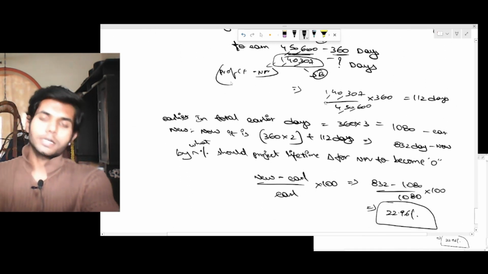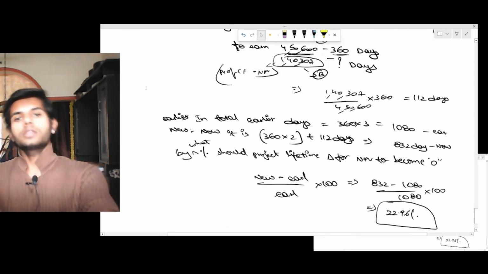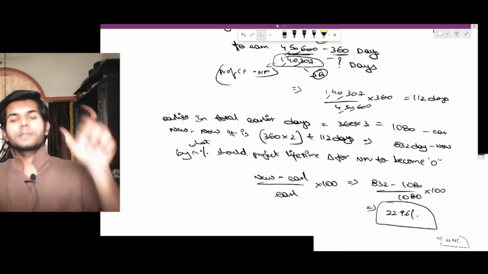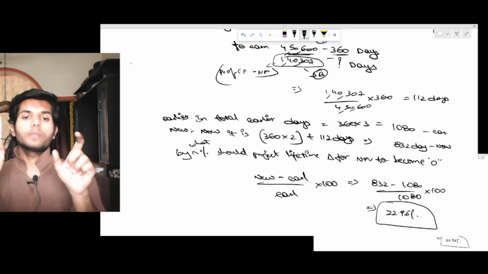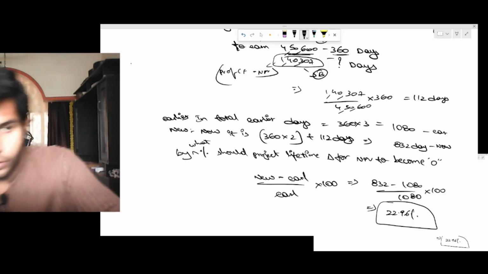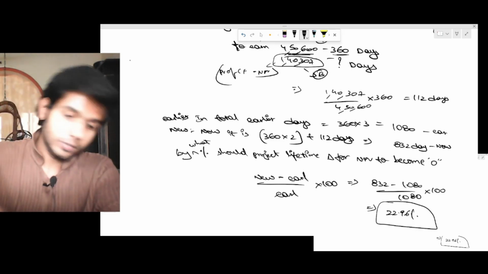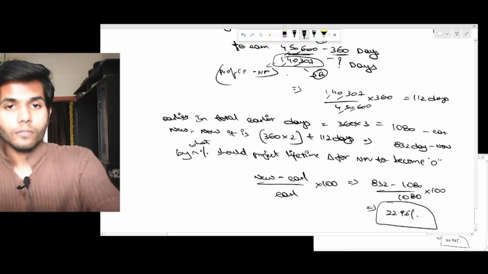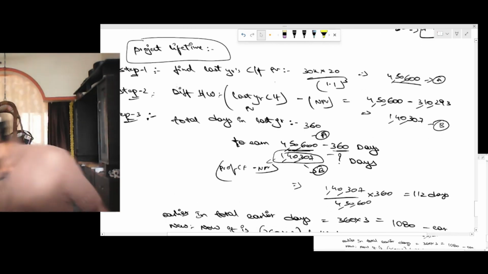New number of days of project lifetime minus earlier number of days of project lifetime, divided by the earlier number of days of project lifetime, into 100 would be the change by that percentage. The NPV must change by that percent. The project lifetime must be changed for the NPV to become 0. That would be 22.96%. And I want you people to make note of this, because when I say material, you'll not be able to understand the things on this. All right, just make a note of it.